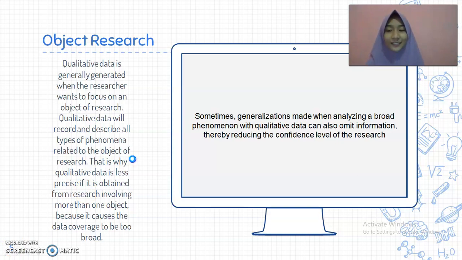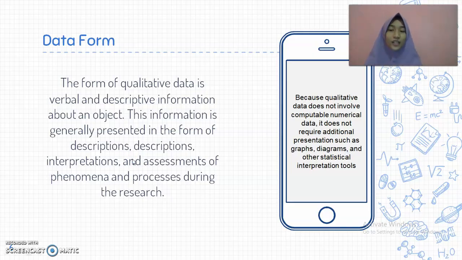Okay, next. About data form. The data of qualitative data is verbal and descriptive information about an object. This information is generally presented in the form of description, interpretation, and assessment of phenomena and processes during the research. Because qualitative data does not involve computable numerical data, it does not require additional presentations such as graphs, diagrams, and other statistical interpretation tools.